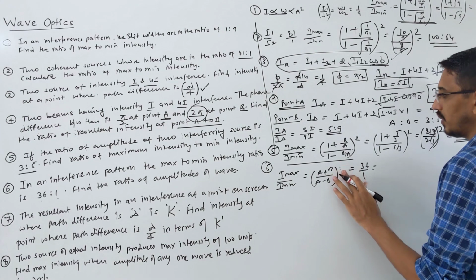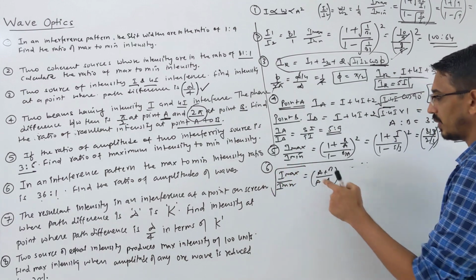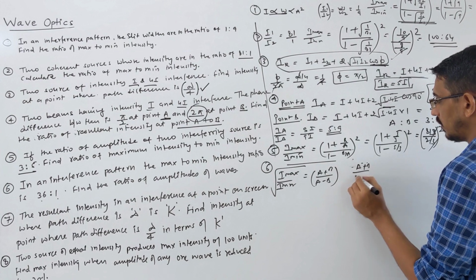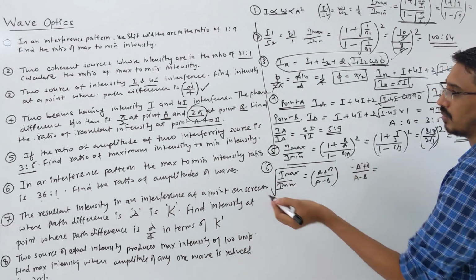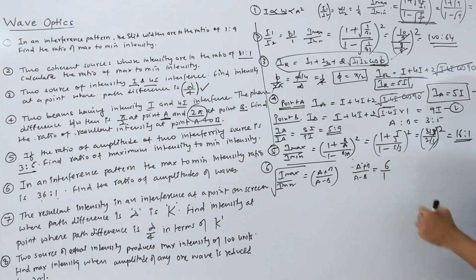I'm removing the square, so you put a root over this, because we have to find A by B. So A plus B upon A minus B is simply equal to root of 36 by 1, so it becomes 6 by 1. Cross multiply: 6A minus 6B is equal to A plus B. So 5A is equal to 7B. This is your A by B ratio. What is the answer? A by B is 7 by 5. That's all.